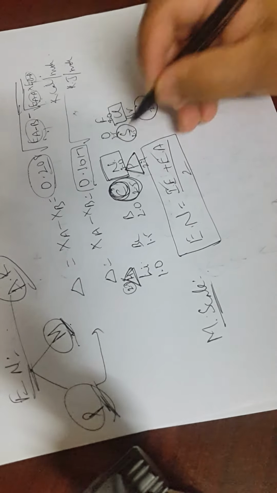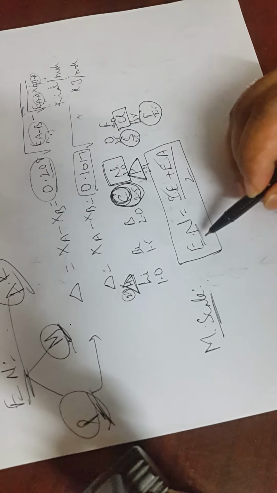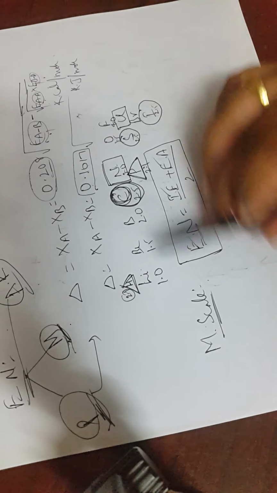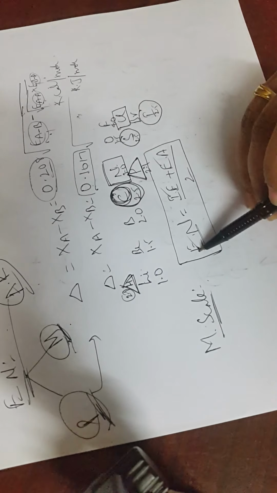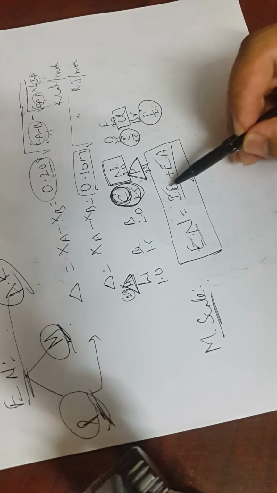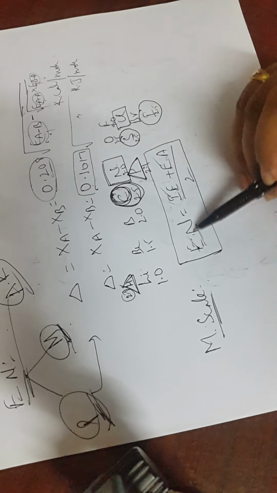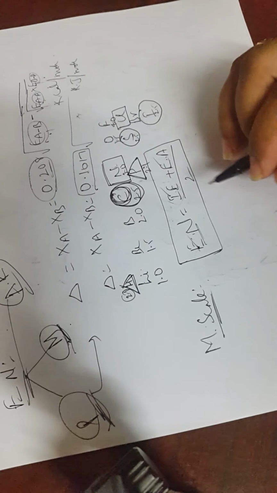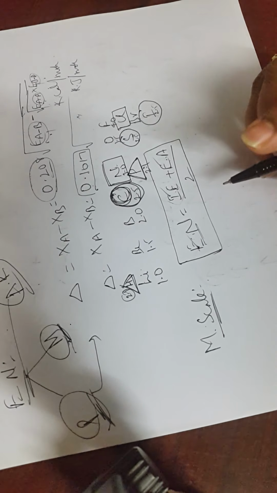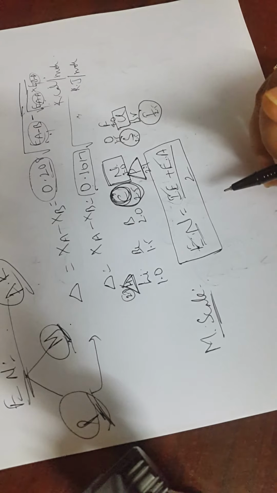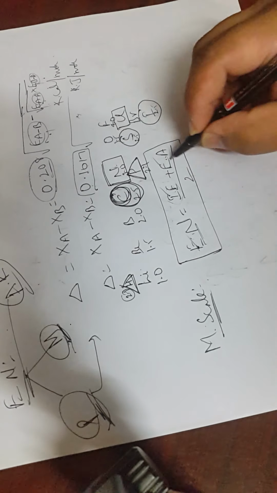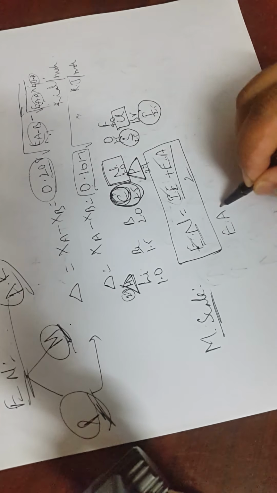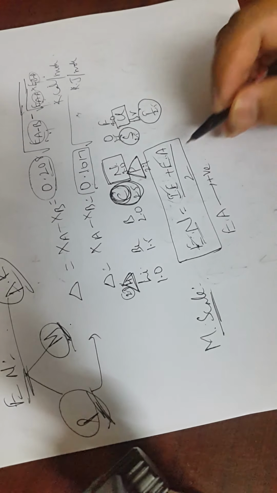They'll give you the value of this and ask you to find that, or they'll give you the value of electronegativity and ask you to find the ionization energy, giving these two things. So it's a very simple formula. It is valid only for electron affinity which are positive. Remember this, electron affinity which are positive.